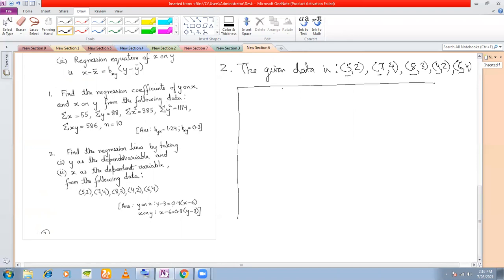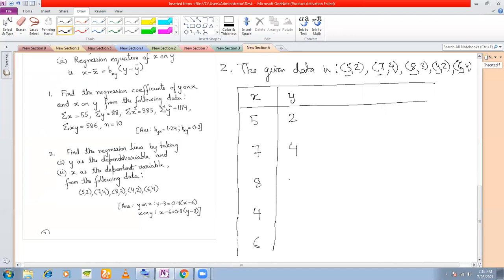First column you draw for x. You write down the values of x. What are the values of x? 5, 7, 8, 4, 6. Now we write down the values of y: 2, 4, 3, 2, 4.